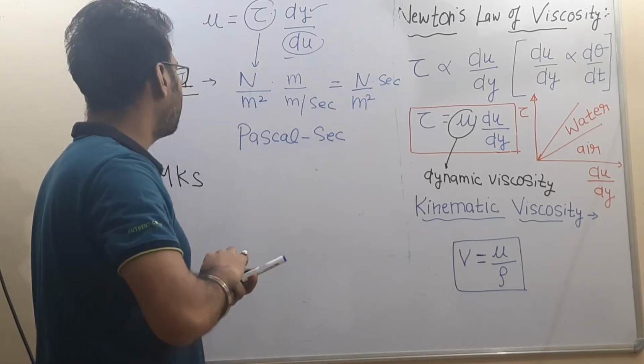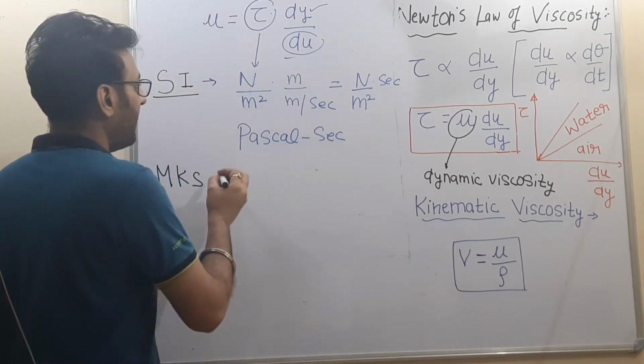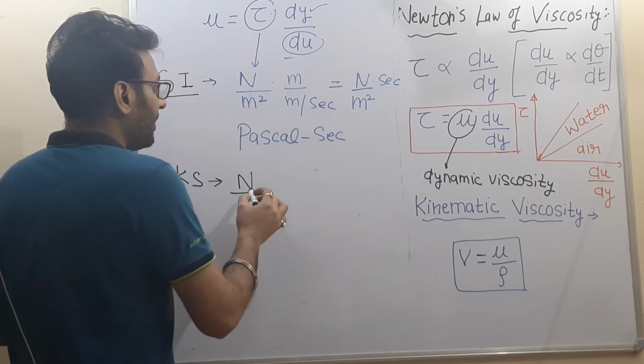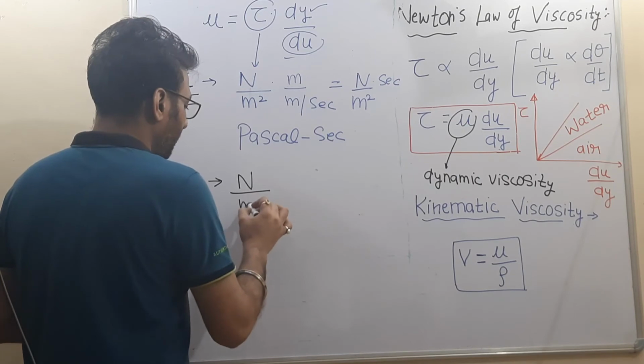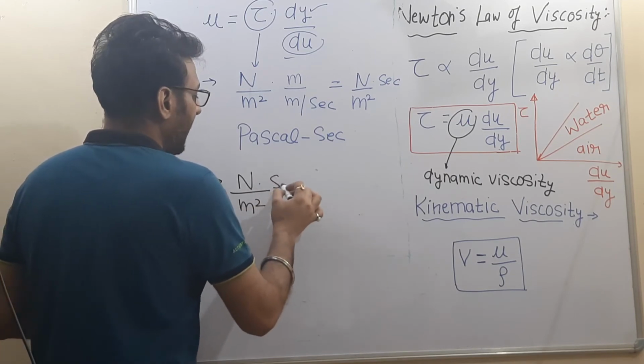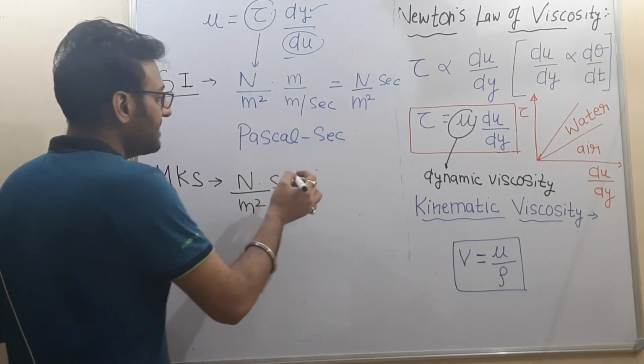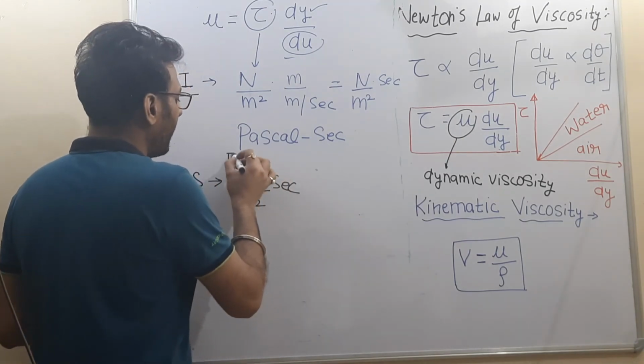Now we are going to discuss the unit in MKS system. So in SI unit it is Newton per meter square into second. As we already know, Newton is the unit of force, and force is given as mass into acceleration.